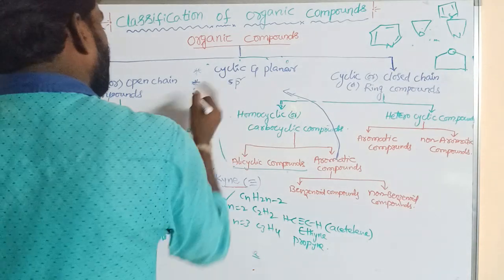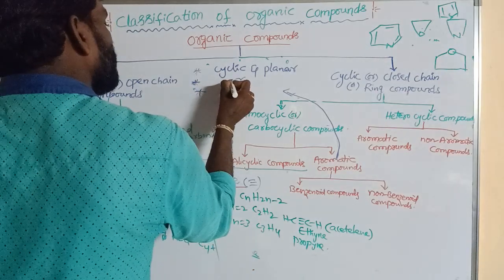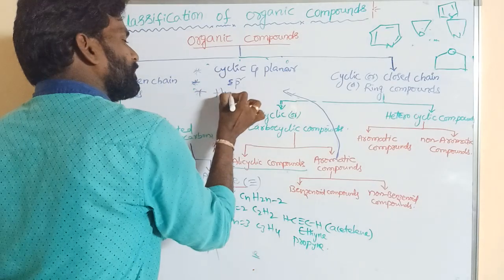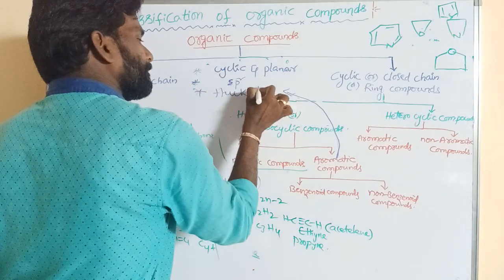And the third point: it must obey Huckel's rule. What is Huckel's rule?